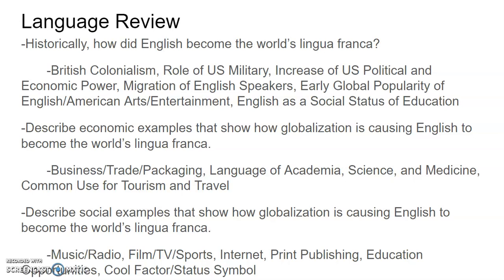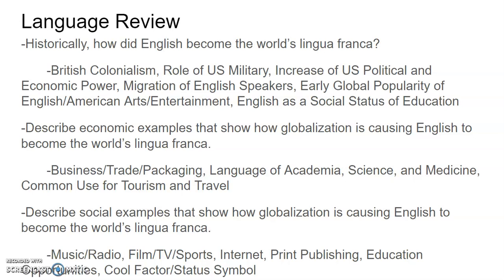You also saw the role of the United States military throughout the world and in different conflicts, whether it be World War I, World War II, Korean conflict, the war in Vietnam, that we have so many bases throughout the world where we have soldiers stationed. Increase of U.S. political and economic power. Because we have so much political and economic power, it's very important for people in other countries to learn English.